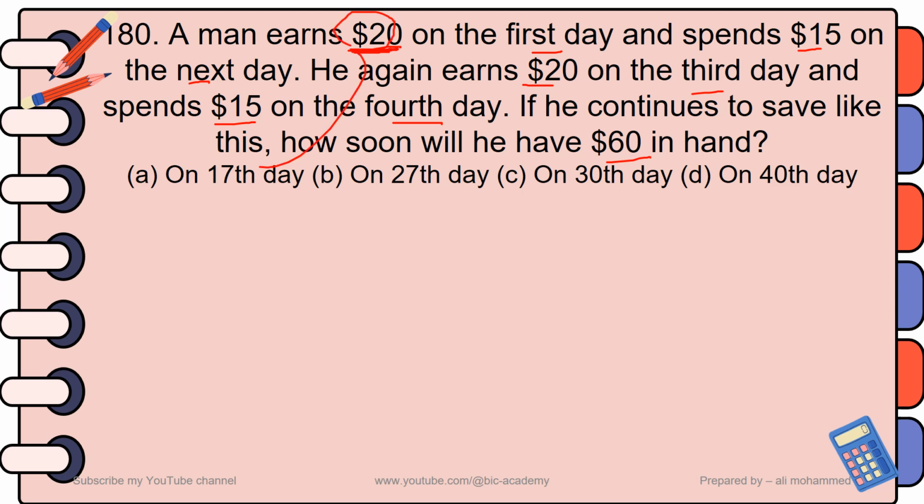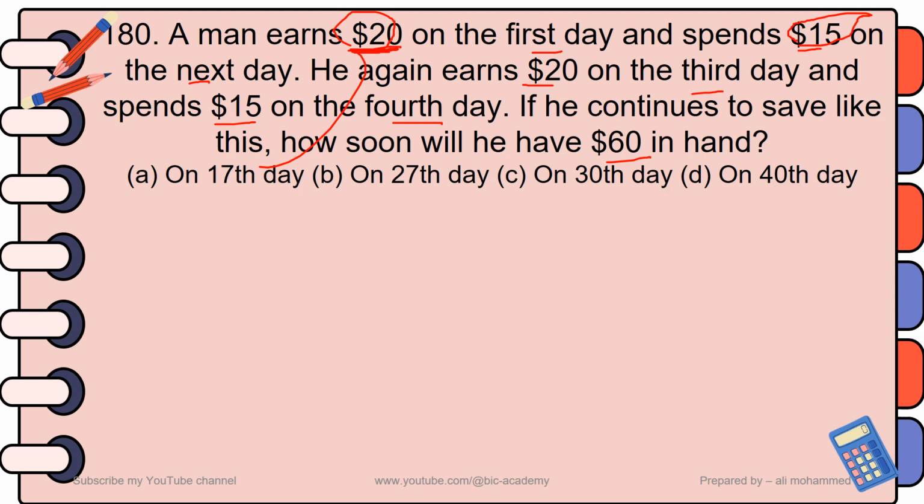Then on the second day, he spends $15. So at the end of the second day, he will have $5 net on his hand, 20 minus 15. And again, on the third day, he gets $20, and on the fourth day, he spends $15.